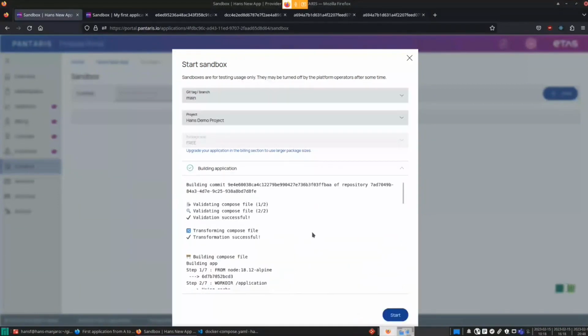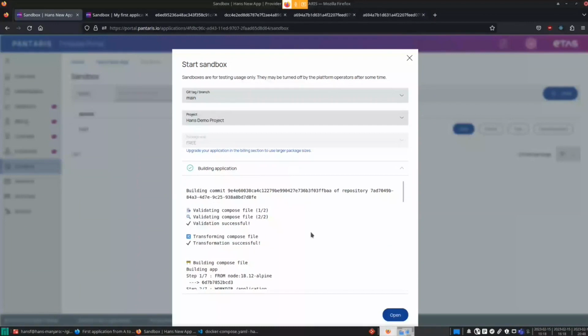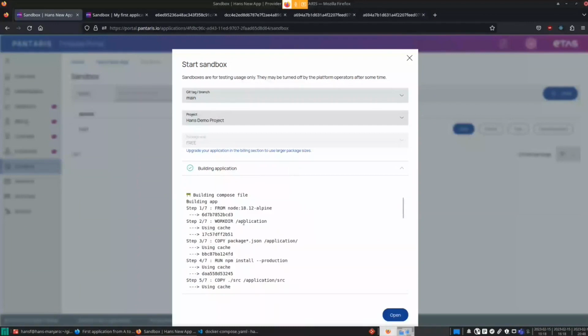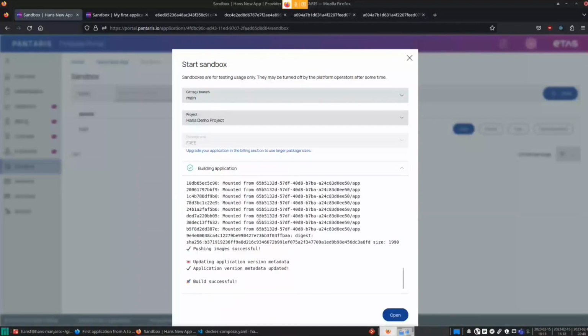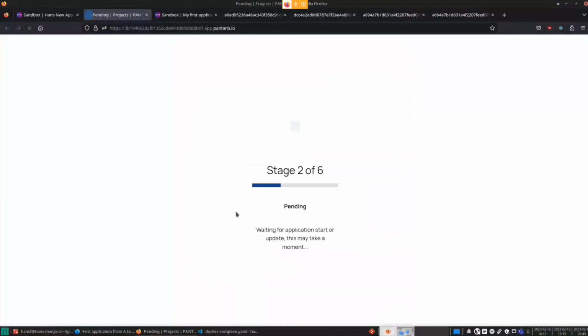I can also have a look. It's building pretty fast. If you are using different images, it may take a while, but it has cached it because I've done it a little more often. Okay, and we can see the application starting up. So we provide you in the free package a set of free nodes you can use. You have to share them with other developers.